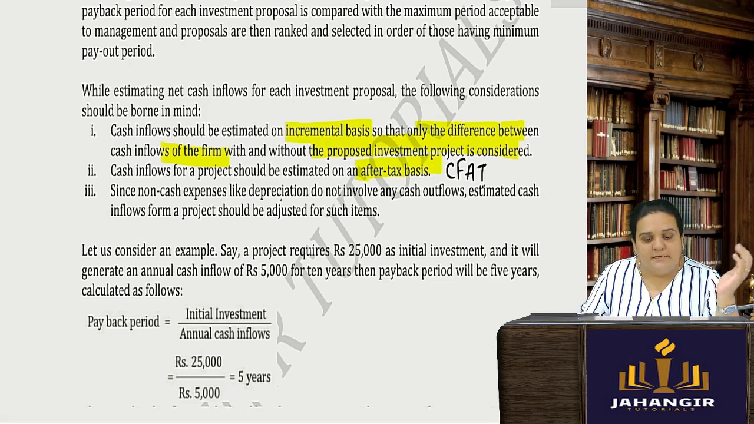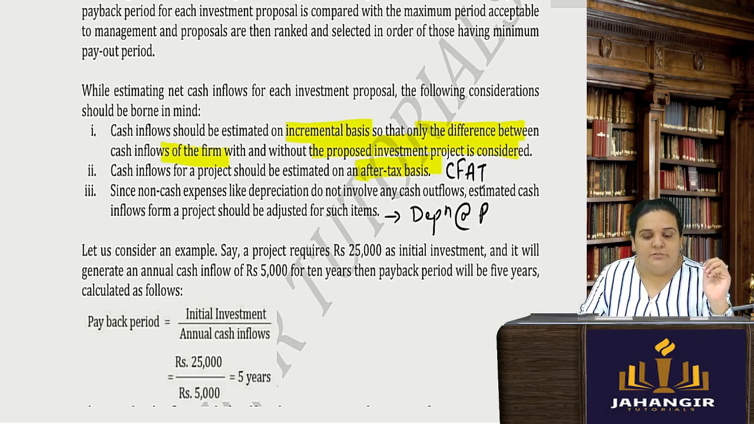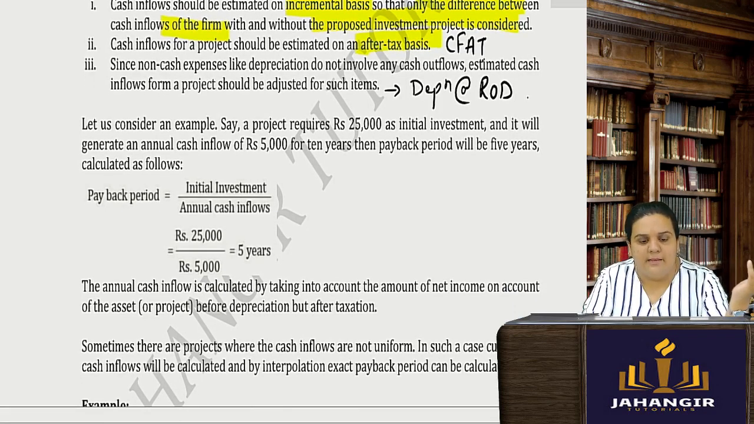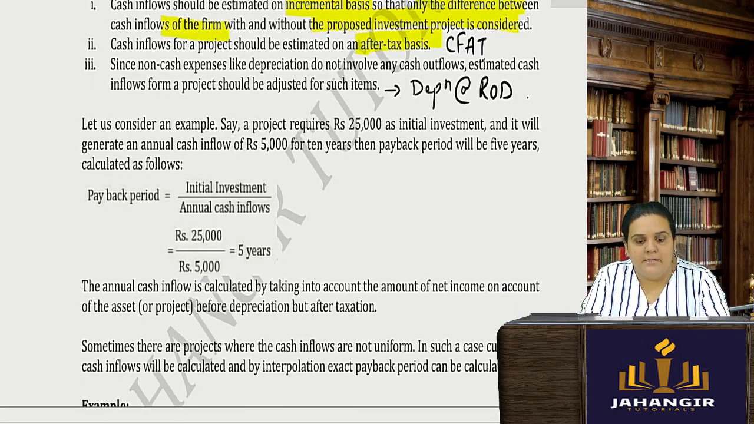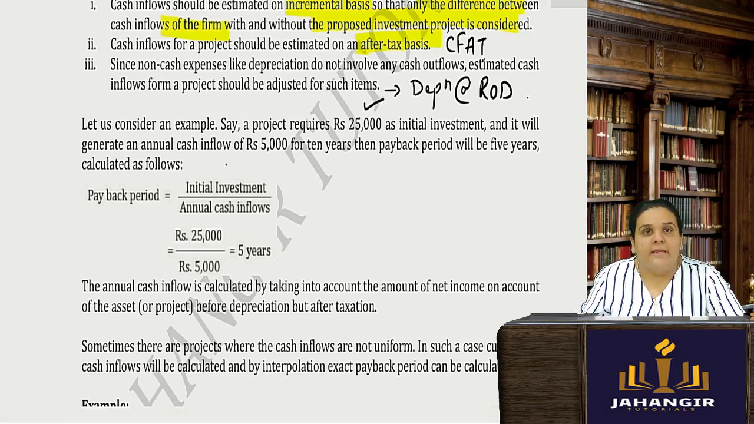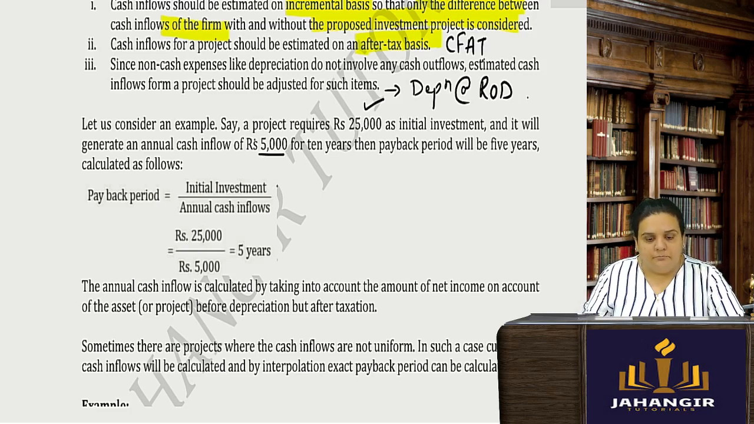Since non-cash expenses like depreciation do not involve any cash outlay, we try to adjust depreciation. So we always adjust a CFAT with the rate of depreciation. And payback period, it is very simple, because it is not considering any time value. So if I tell you payback period, my initial investment is say 25,000, and annual cash inflow is 5,000 for 10 years.